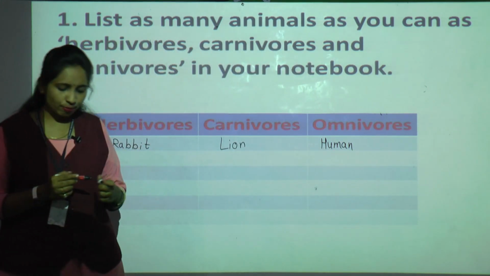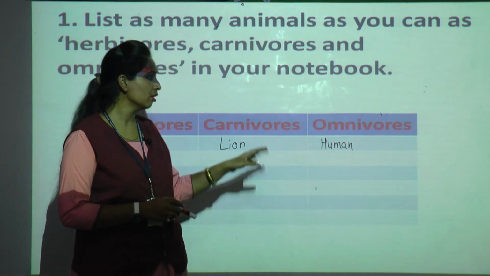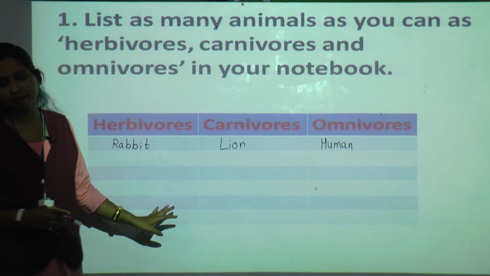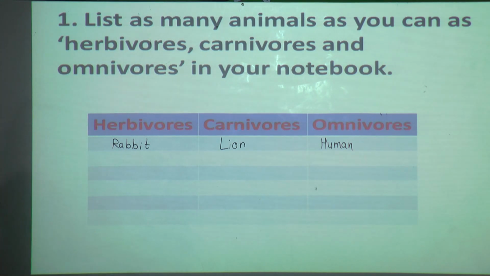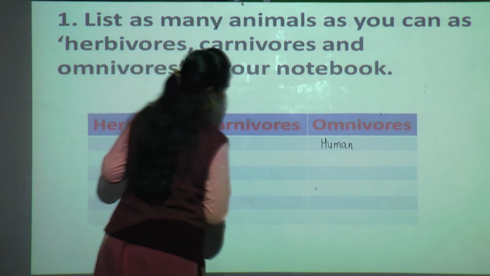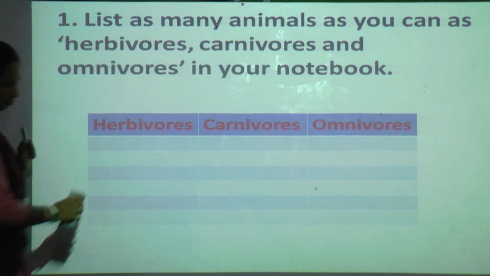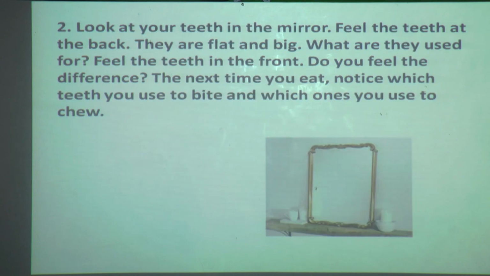Understood? In this way, you have to list as many animals in this column. Okay? Clear till here? Shall we move to the next activity? Yes, let us move. Yes. What is the next activity?